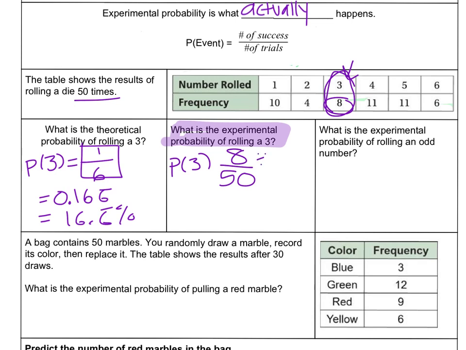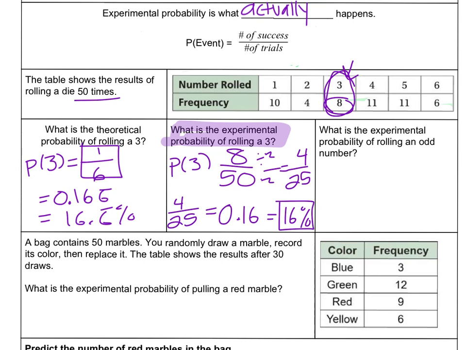I can divide those both by 2. Gives me 4 out of 25. So 4 out of 25. 4 divided by 25 is 0.16, is 16%. So hey, that was pretty close to what I expected to happen.